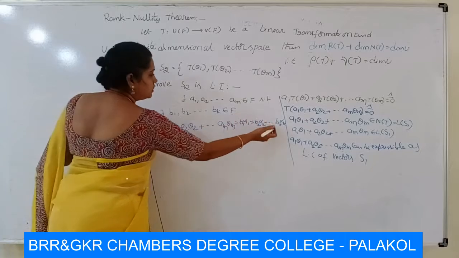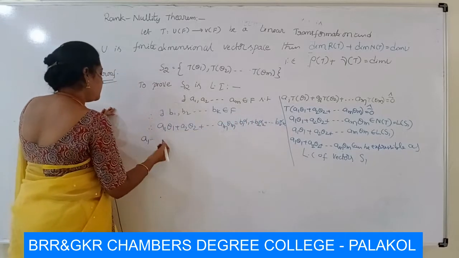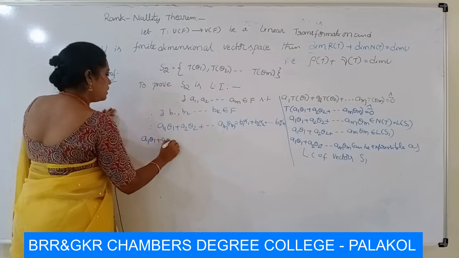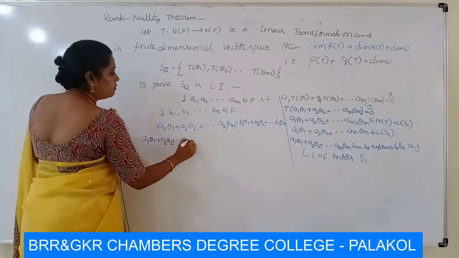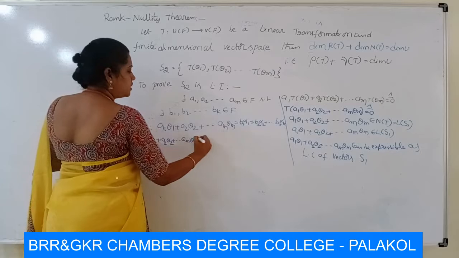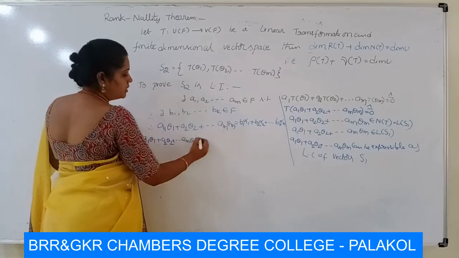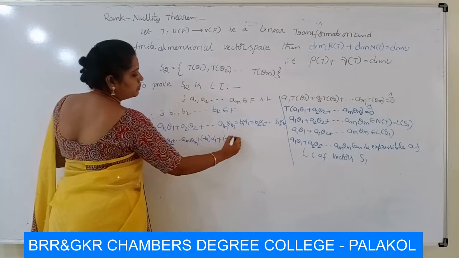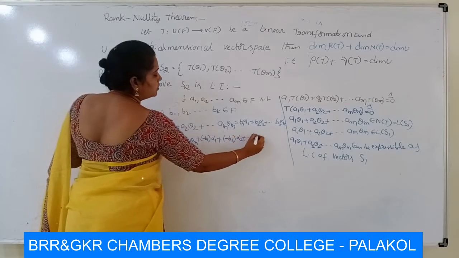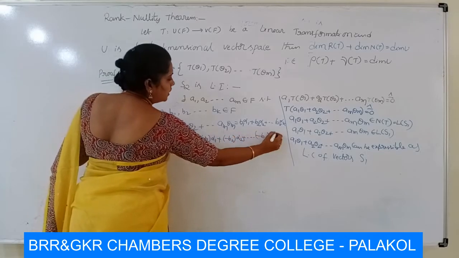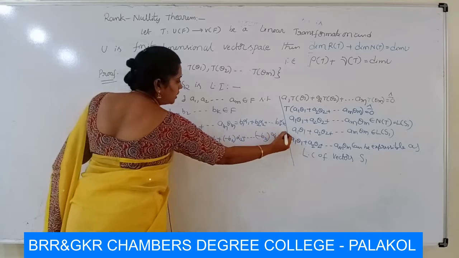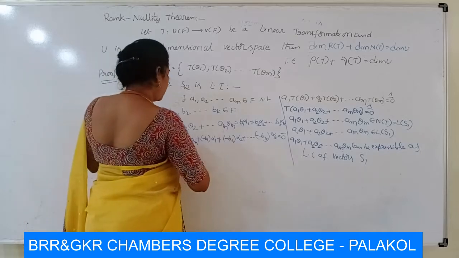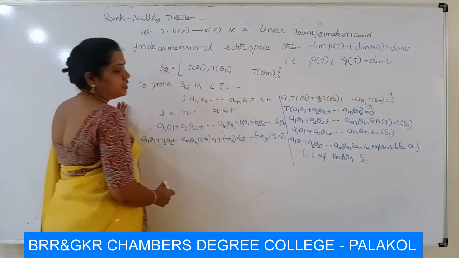Now this equation can be written by moving the right side to the left side: a1 theta 1 plus and so on, am theta m, minus b1 alpha 1 minus b2 alpha 2 and so on, minus bk alpha k equal to 0 bar. Now this is a linear combination of the vectors thetas and alphas.